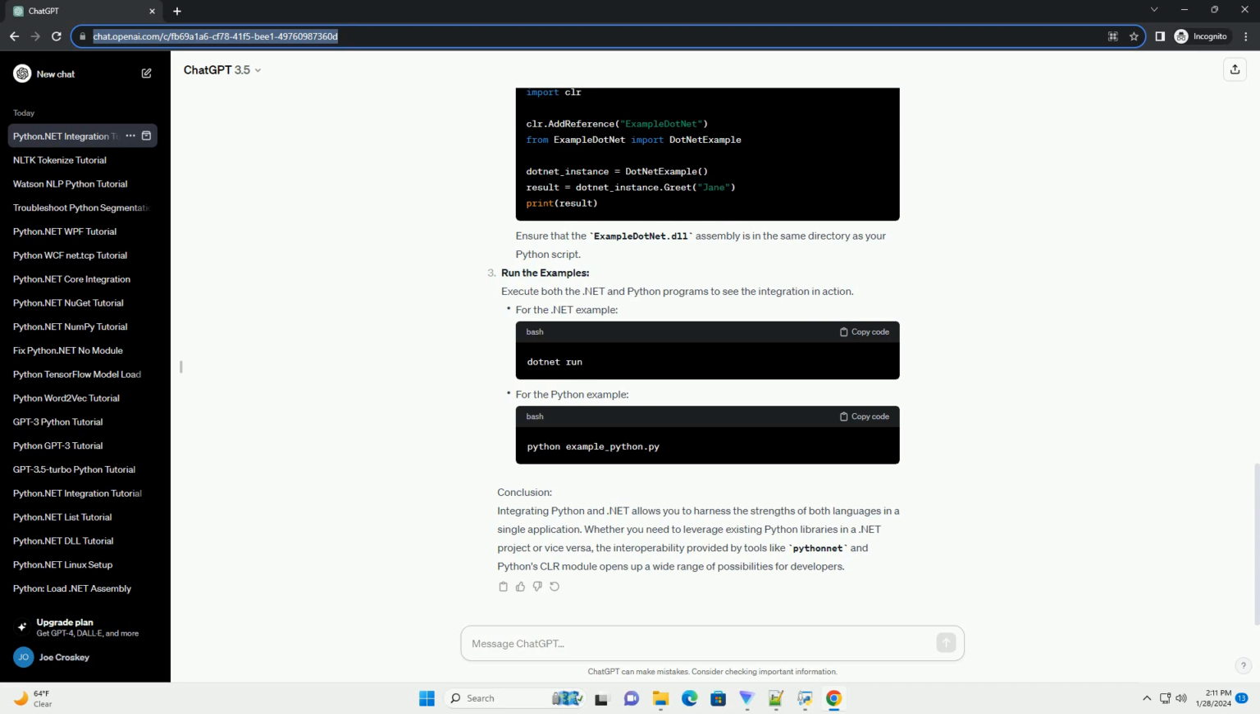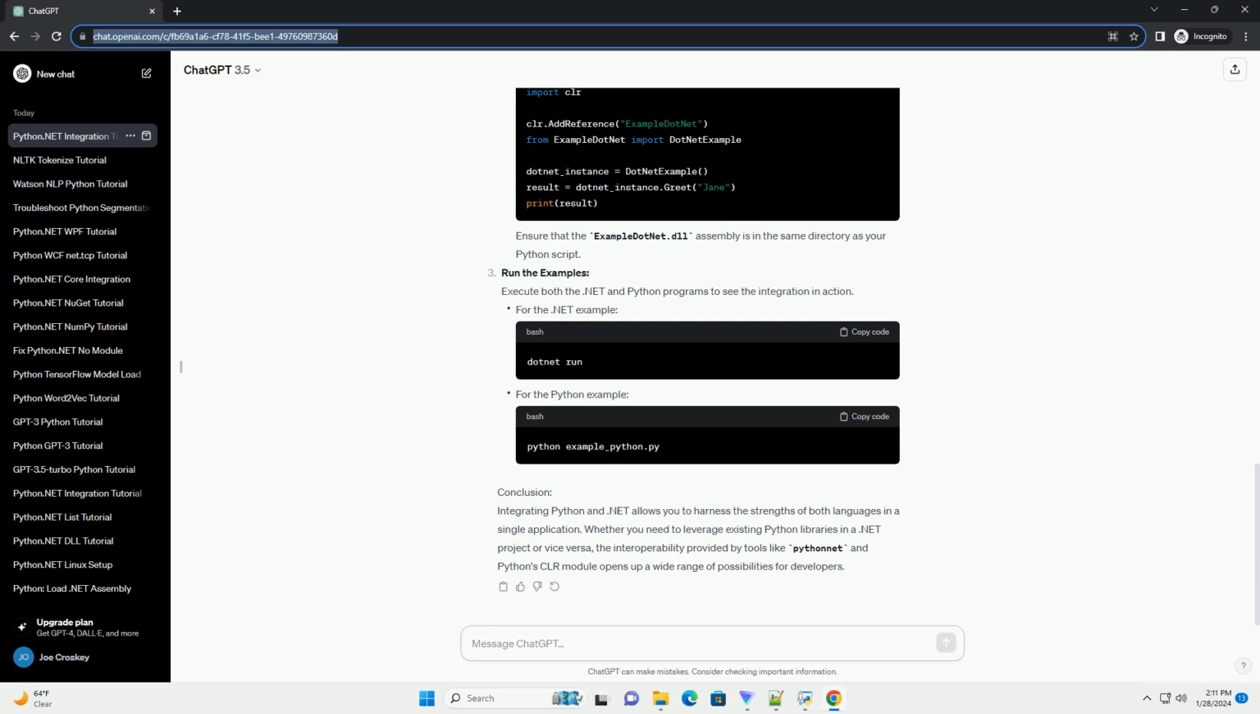Conclusion. Integrating Python and .NET provides a powerful combination for building versatile applications. Whether you need to call Python code from C# or vice versa, or share data seamlessly between the two languages, this tutorial has covered the basics to get you started. Explore further to discover additional features and possibilities for creating mixed language applications.